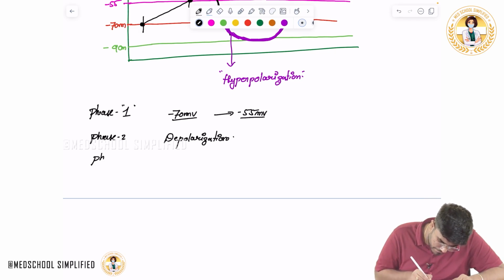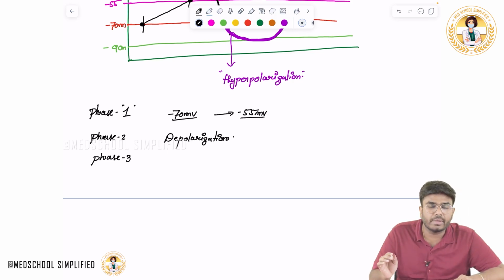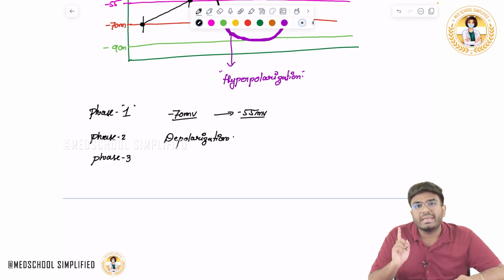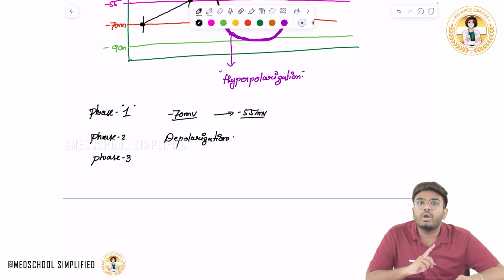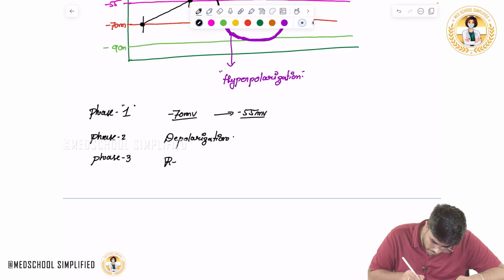In phase 3, potassium efflux started, and the inactivation gate of the voltage gated sodium channel closed. So sodium influx decreased. Potassium efflux is happening, so that's why there is a repolarization.